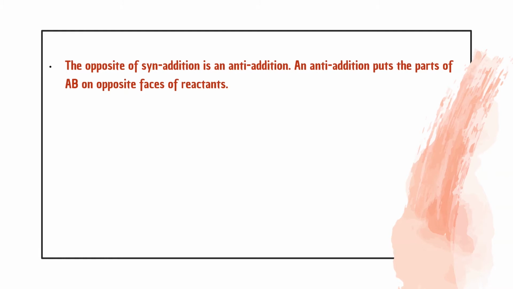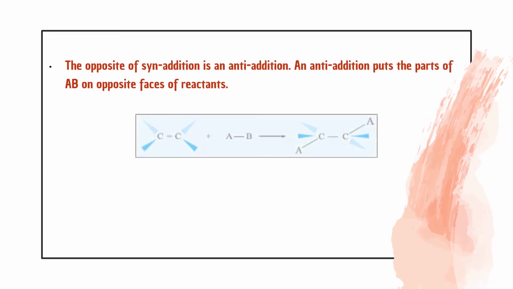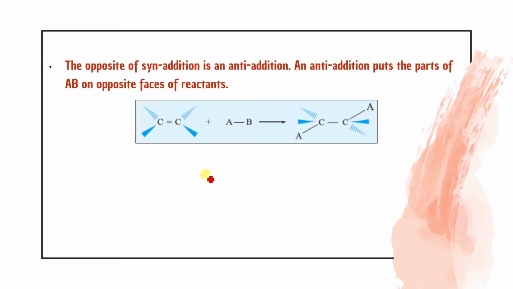The opposite of syn addition is an anti-addition, as I have explained already. And anti-addition puts the parts A and B on opposite faces of the reactant. If A attaches from the front, then B will attach from the back. Like you can say that this is... okay, so A, if it is attaching on the front side, from here, then B is attaching from this side, isn't it? So this is called anti-addition. Clear?